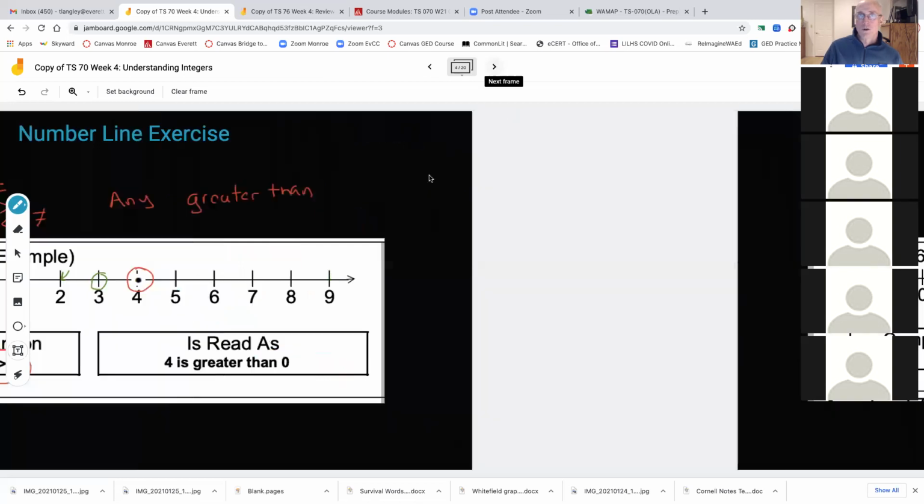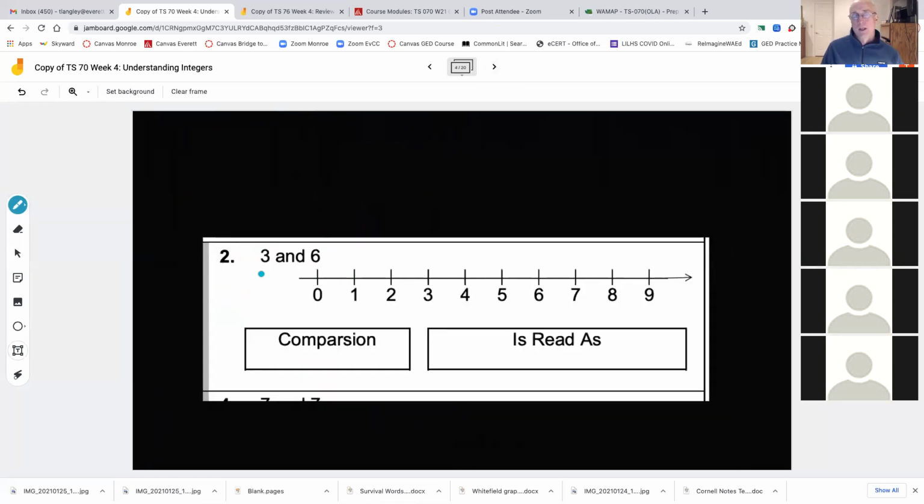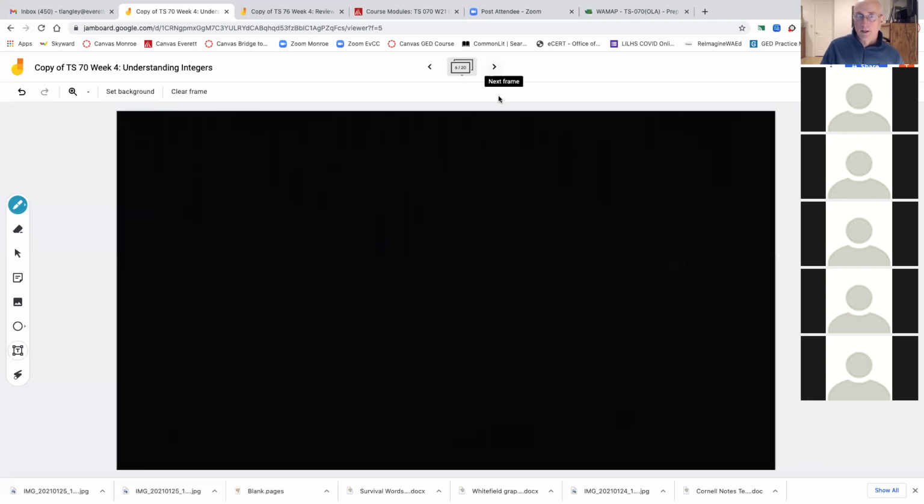It is larger. Okay. So again, don't worry about taking notes. Just kind of watch what I'm doing here. 3 and 6. If I was asking you to write out which is greater, as a comparison, I would write 3 is less than 6, just like we did before. Okay. And it's read out loud or spelled just like it did before, is less than. Okay. So that's the idea. That's the concept. And that's kind of just understanding those ideas of spelling them out using the symbols. Okay, let me go to my next slide here.